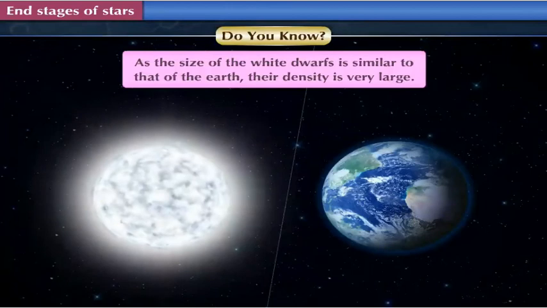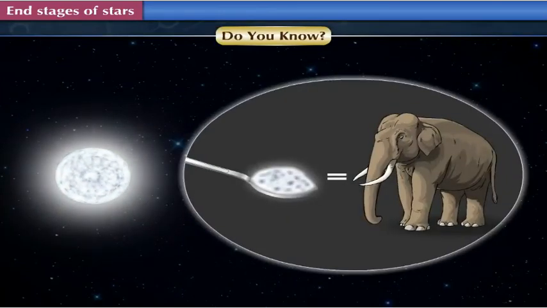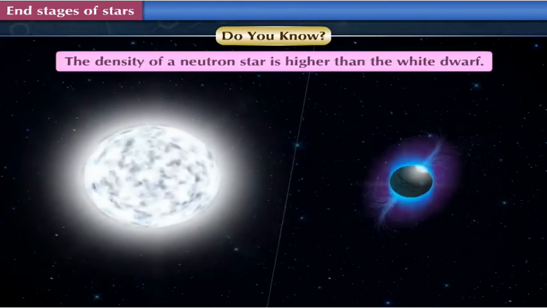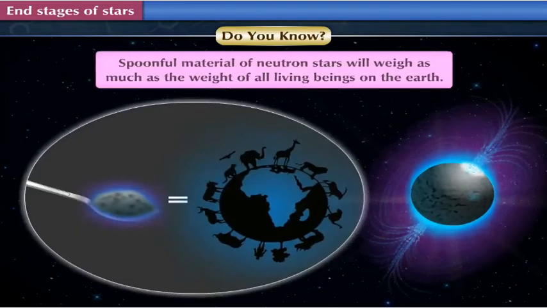Do you know? As the size of the white dwarfs is similar to that of the Earth, their density is very large. One spoonful material of the white dwarf will weigh a few tons. As neutron stars are much smaller than the white dwarfs, their density is even higher, and spoonful material of these stars will weigh as much as the weight of all living beings on the Earth.